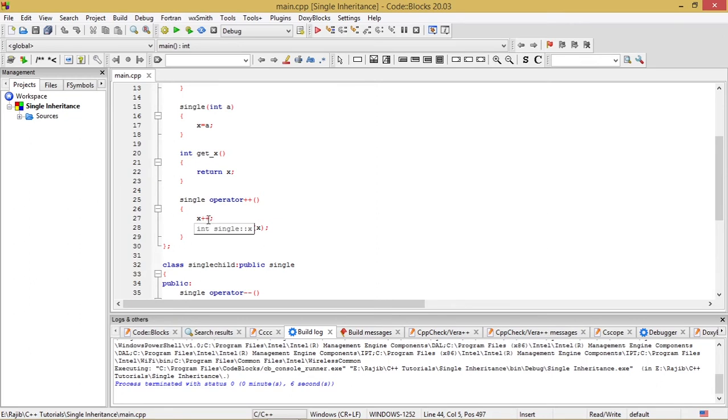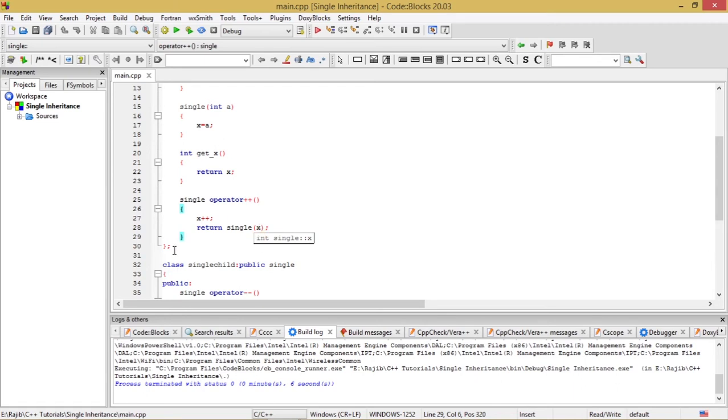The logic of the operator function is that x plus plus will increase the value of the data member x by unity, and after that it will return an object from this function, that is return single x. So whatever the value of x is will be returned through its object. The object will be returned from this function because this is the return type, single, the data type. So the object will be returned along with the value of x within it.